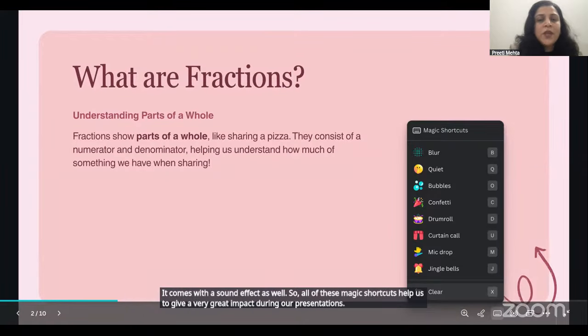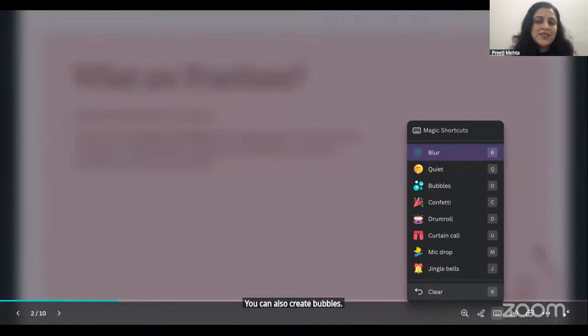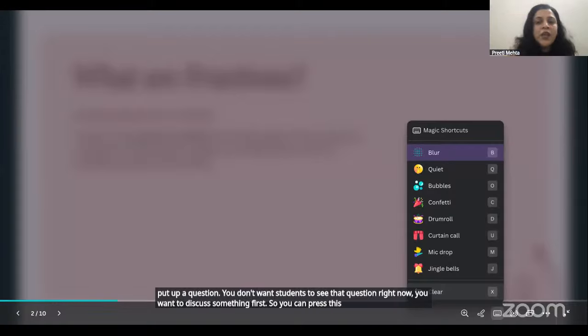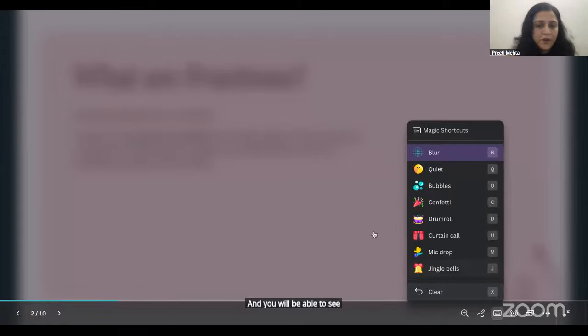You can also create bubbles using this. You can blur the screen. Let's say you put up a question. You don't want students to see that question right now. You want to discuss something first. So you can press this B icon and you will be able to see that the screen got blurred.